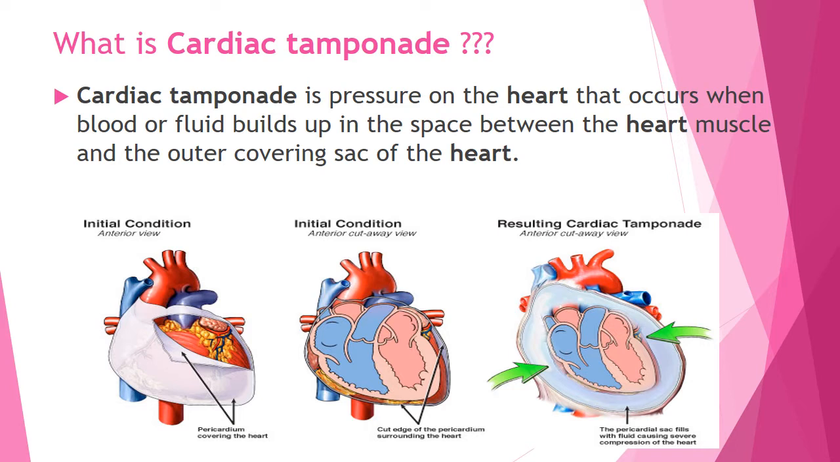So how do we define cardiac tamponade? It is a pressure on the heart that occurs when blood or fluid builds up in the space between the heart muscle and the outer covering sac of the heart, which is the pericardium. The heart finds no space to expand or contract effectively, because of the pressure. Eventually, you know the drill: once the heart is not able to contract, there is not going to be enough cardiac output.